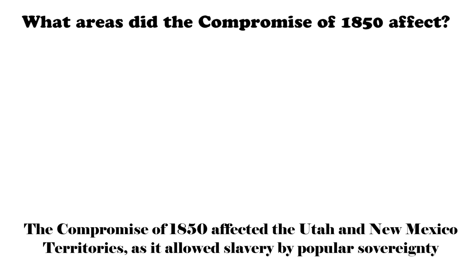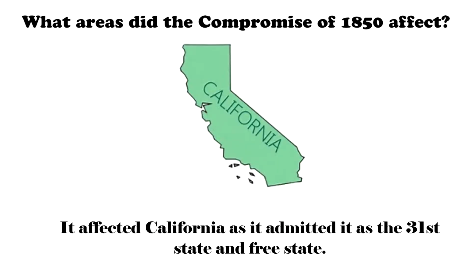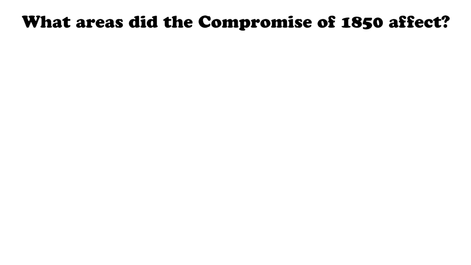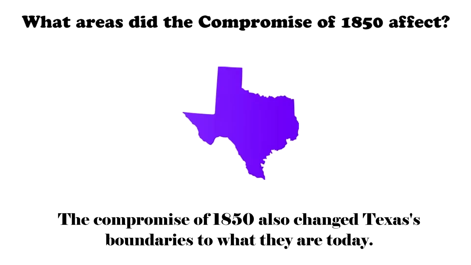The Compromise of 1850 affected the Utah and New Mexico territories as it allowed slavery by popular sovereignty. It affected California as it admitted it as the 31st state and a free state. The Compromise of 1850 also changed Texas's boundaries to what they are today.